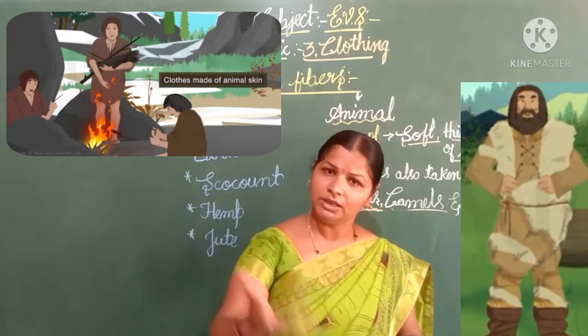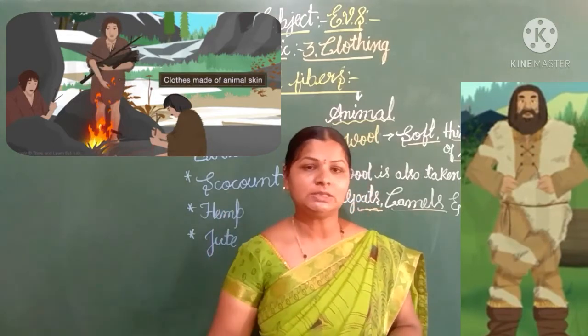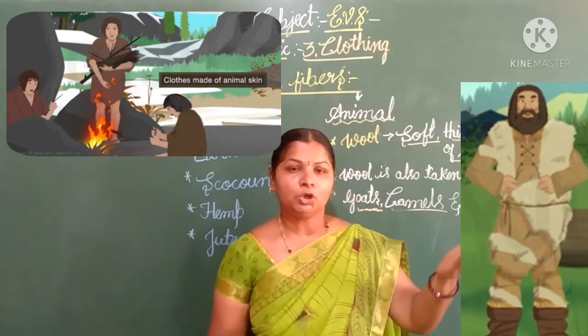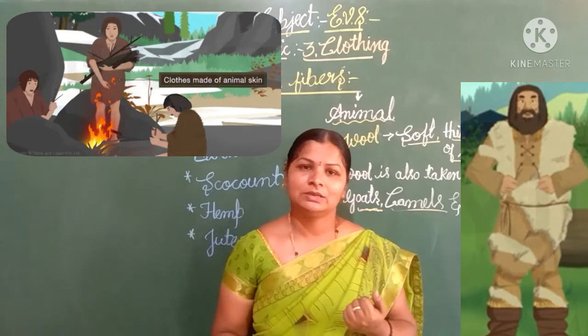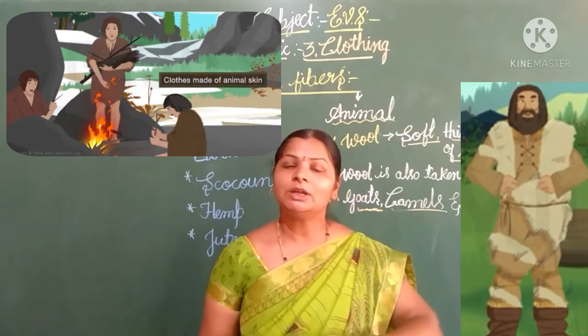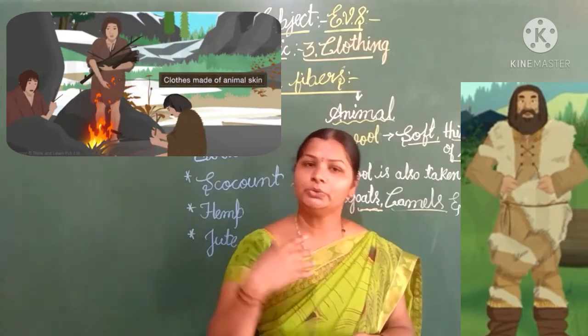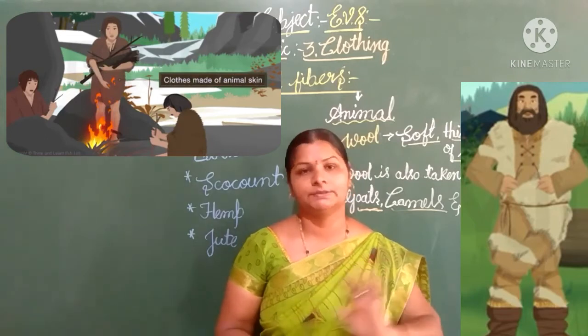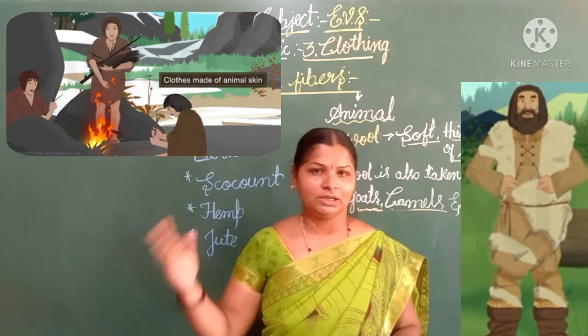He hunted hairy animals like sheep, goat, camels and rabbit. Like that he hunted hairy animals and used the skin of the animals, children, to protect himself from the climatic conditions.